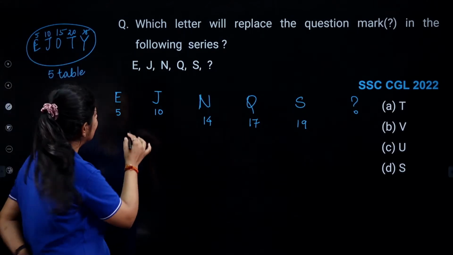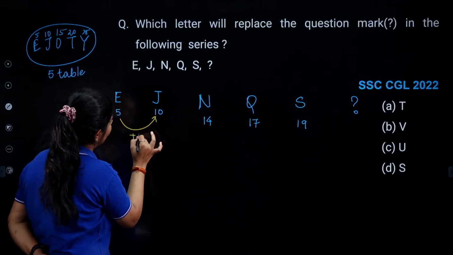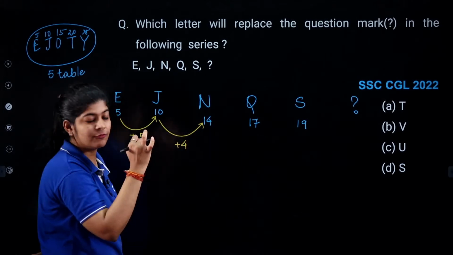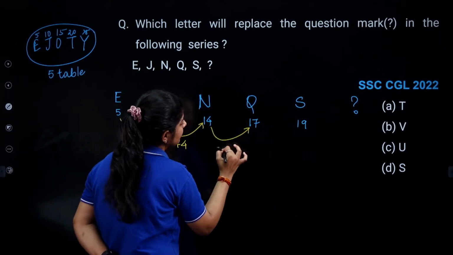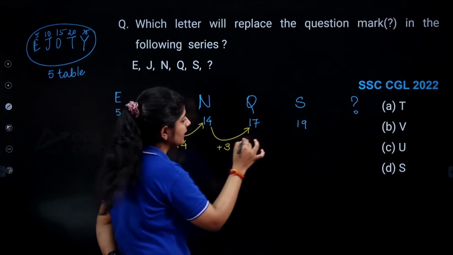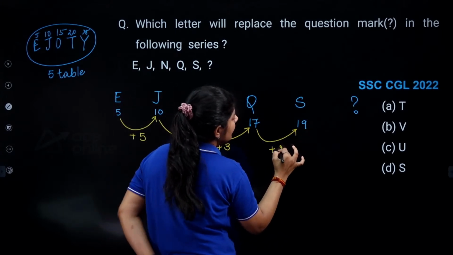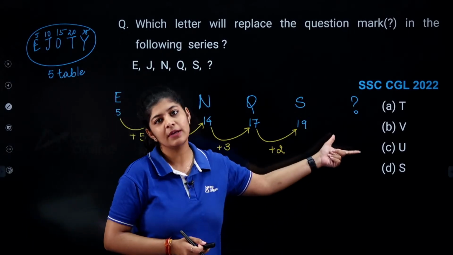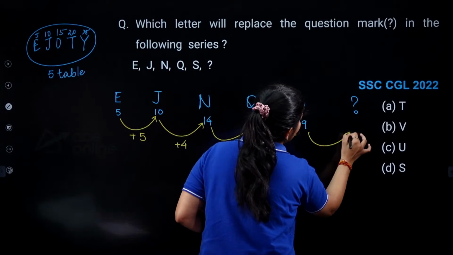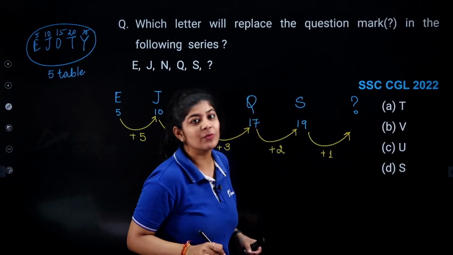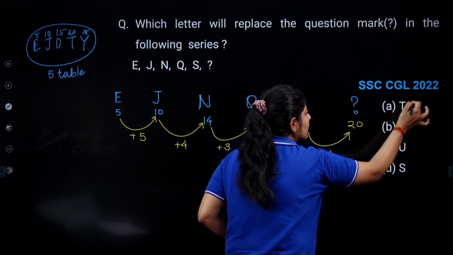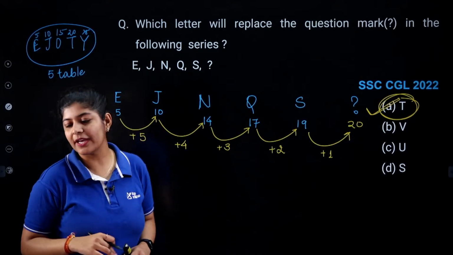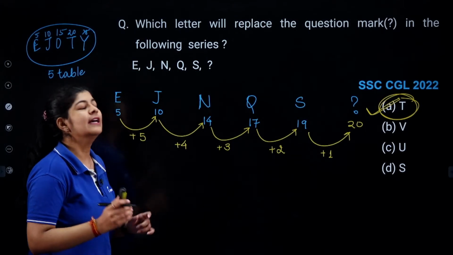Now we can see that here I am having a gap of plus 5. Now this gap is reduced to 4. Here I am having a gap of plus 4. Here again this addition is reduced, plus 3, plus 2. Now I can easily say that plus 5, plus 4, plus 3, plus 2. Now I am getting a gap of plus 1. 19 plus 1, I'll get 20. T20 World Cup. That means option number A is the correct one.